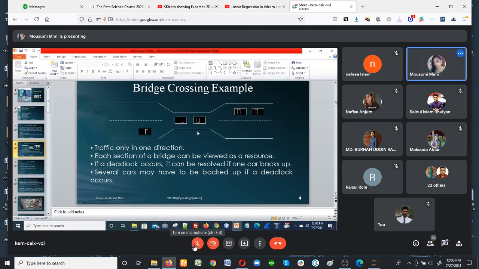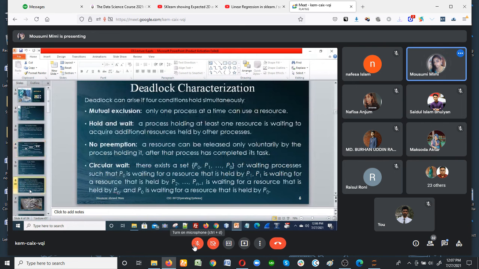Now, mutual exclusion means whether this car will agree to go back and let the other car go first, or the other car will go back and let this car go first. It means there should be an agreement, one of us, whether me or you, has to sacrifice.